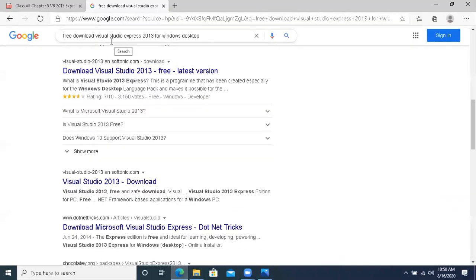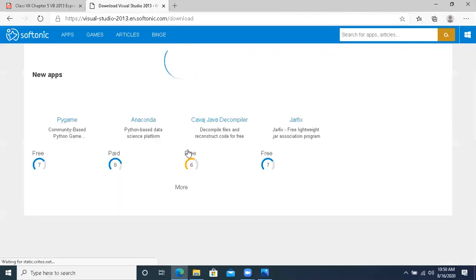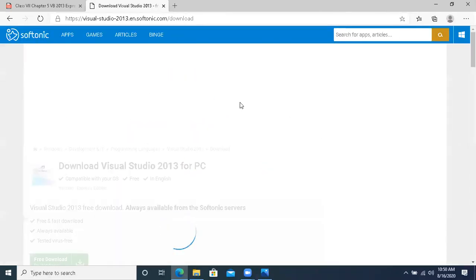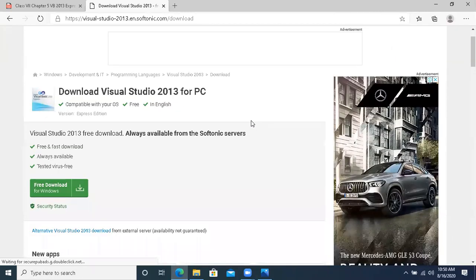Okay, so I hope this thing is clear. Now when you click on it, it will ask you to download for your PC, and then when you click on it, the download will start. I am not clicking it right now. Why? Because it is heavy software and I have already installed it.